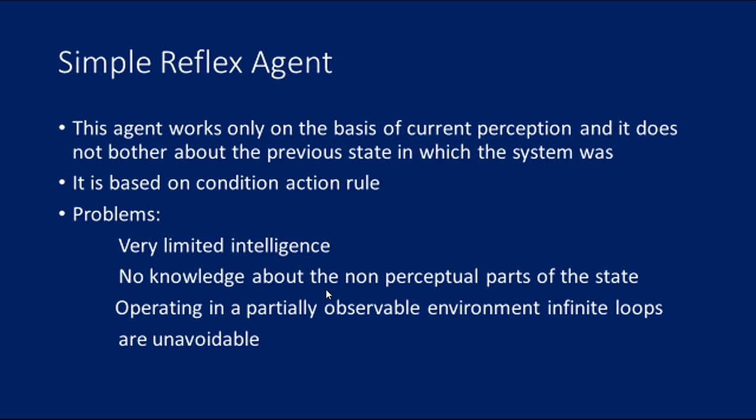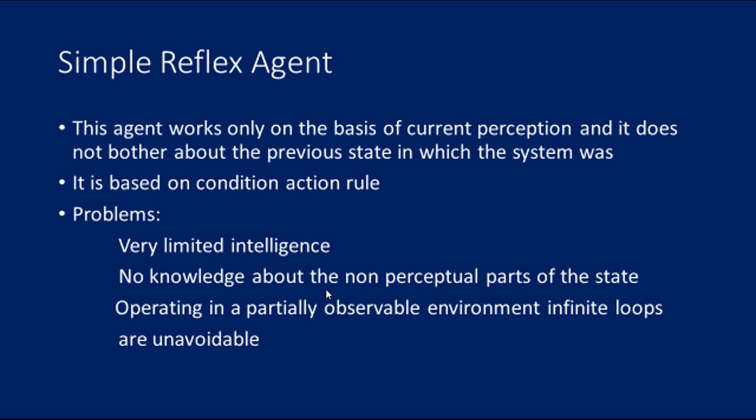First, simple reflex agent. The name itself indicates it is the simplest agent. These agents take decisions on the basis of the current percepts and ignore the rest of the percept history. These agents only work in a fully observable environment. The simple reflex agent does not consider any part of perceived history during its decision and action process.